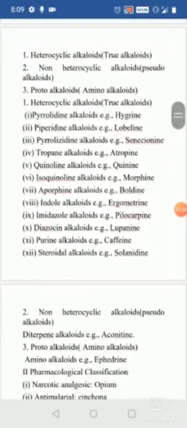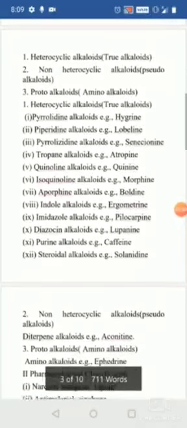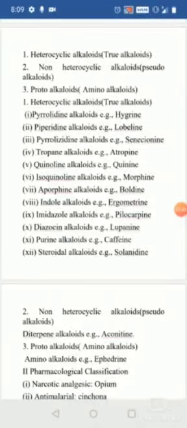When coming to the isoquinolines, the examples are morphine and codeine, which are present in the opium derivatives. The aporphine alkaloids we can see in the boldo. The indole alkaloids we can see in the ergots, that is ergometrine, ergovaline, and vincristine, vinblastine, that we can see in the vinca. These are seen in the ergot.